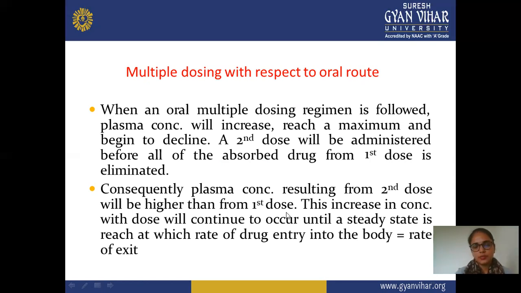Next, the second dose will be administered before all of the absorbed drug is eliminated. This means that when the effect of the first dose starts to decline, in this condition you take another dose, the second dose of your drug. Don't take it initially or rapidly. When your first dose diminishes or starts to decline, then you can take the second dose. The absorbed drug from the first dose is eliminated. The first dose shows its maximum effect and is eliminated from your body, and that particular dose has zero in your body. Then you can take the second dose of your drug.